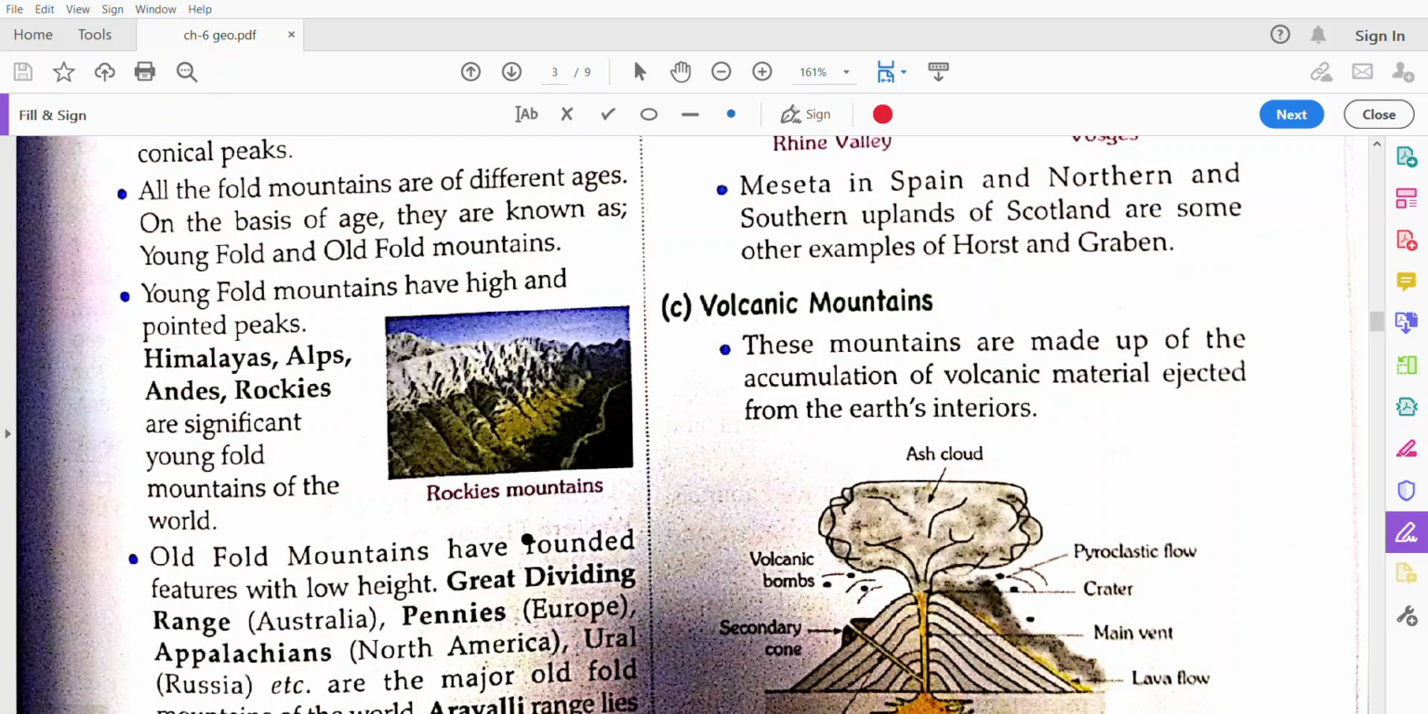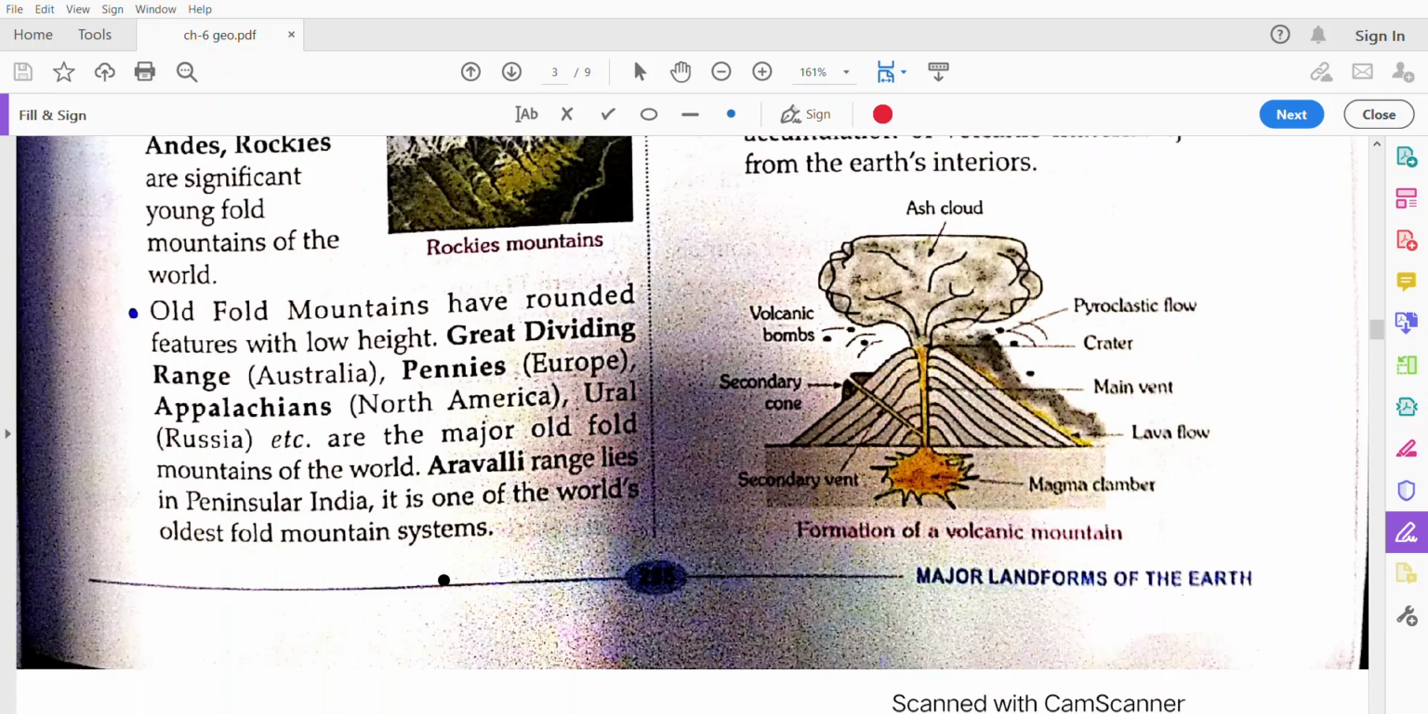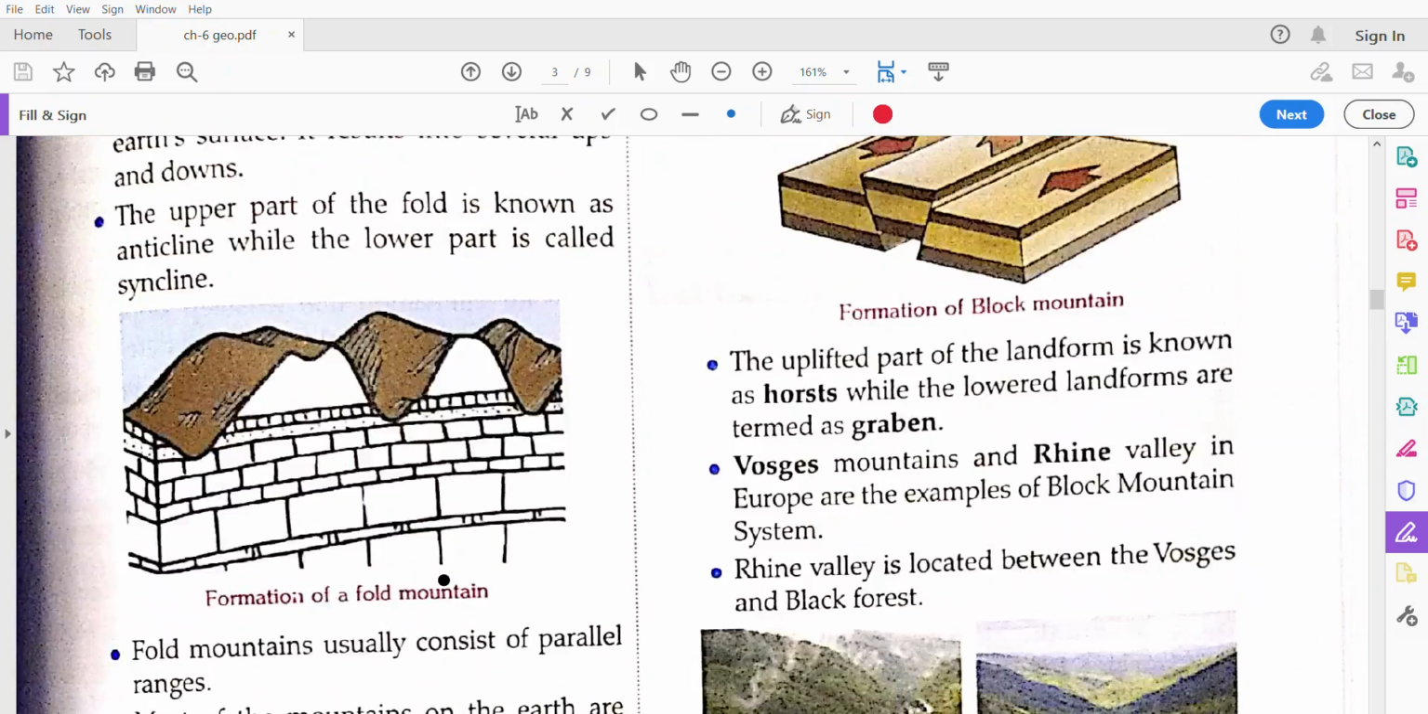And old fold mountains have rounded features with low height. Old fold mountains have round peaks and low height. Examples of old fold mountain ranges are the Great Dividing Range, the Pennines, the Appalachians, and the Aravalli ranges in India. These are examples of the old fold mountains.